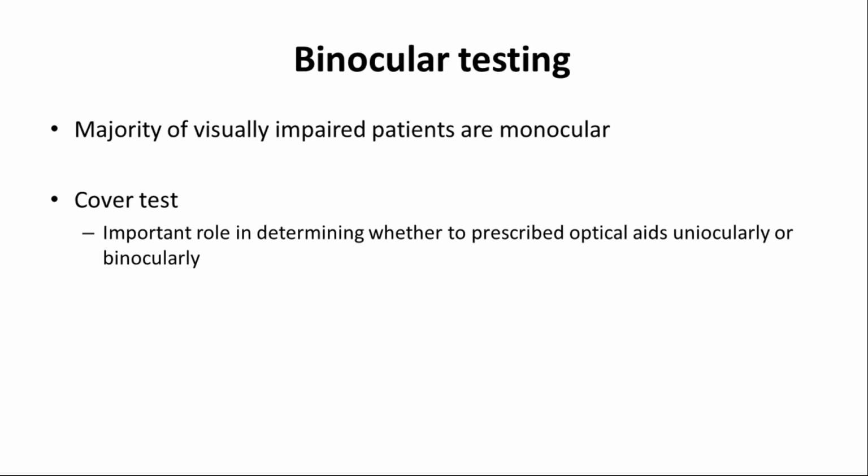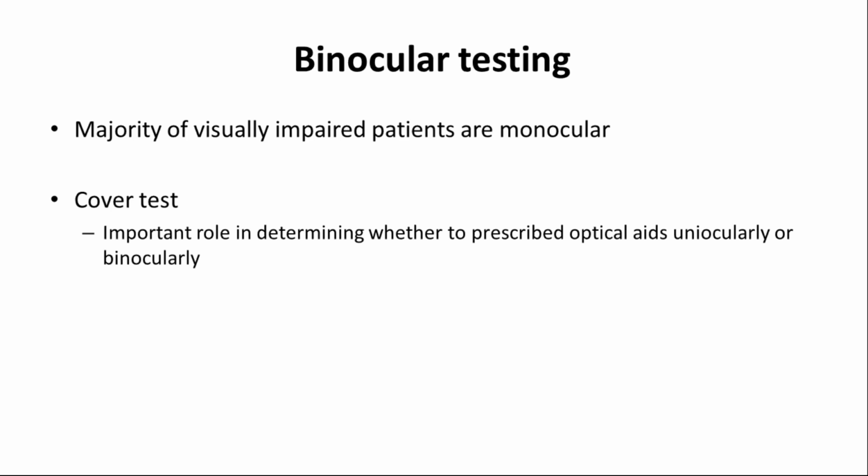So again, it depends. The majority of visually impaired patients are monocular, but in certain conditions, if both eyes' vision is almost the same, almost 6/36 or 6/60, or 6/18, something nearby, then you can assess it so that it will be easy for us to prescribe the device. Either he can go for a uniocular device or binocular devices.